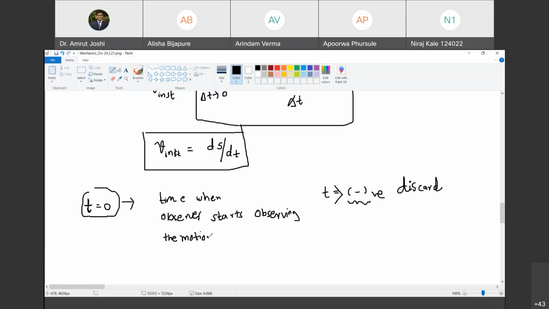And clearly, it is not the time at which the motion has begun. Are you with me? Yes, sir. It may happen that these two times fall on the same instant. That is okay. But in general, the time when the observer starts observing need not necessarily be the time when the motion has commenced. Happy?